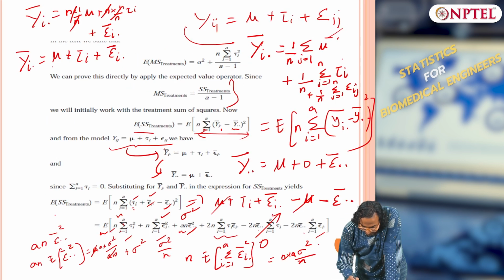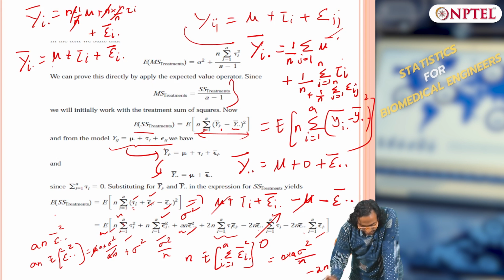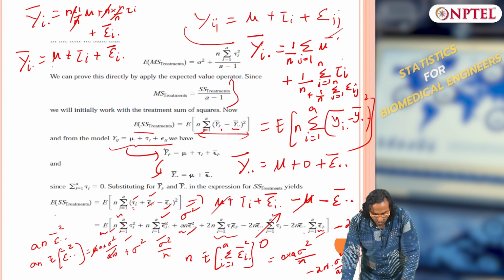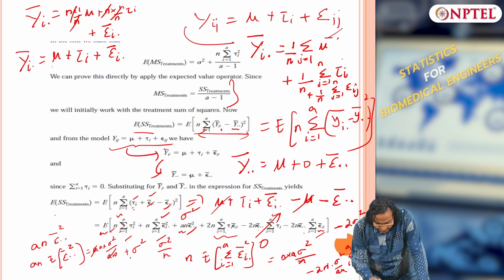It will be minus 2 n into sigma squared by an, okay, correct, and then summation I equals to 1 to a times epsilon I dot is sigma squared by n. Okay. Now, we have n and n gets cancelled, okay, and then this is equal to a. So, this will be minus 2 sigma squared. Okay. So, I have minus 2 sigma squared plus sigma squared.